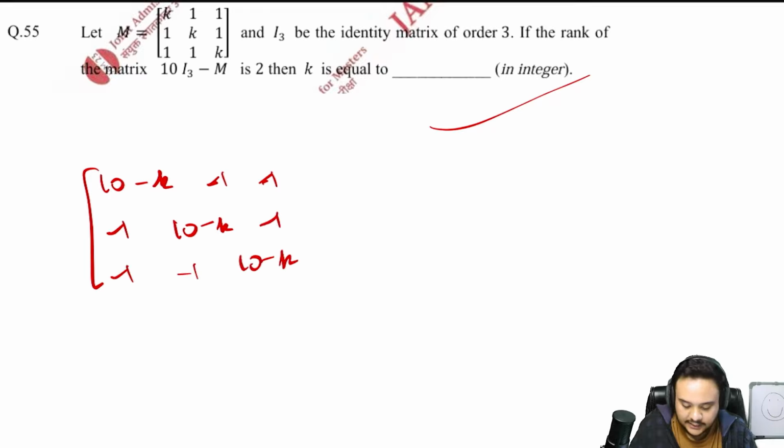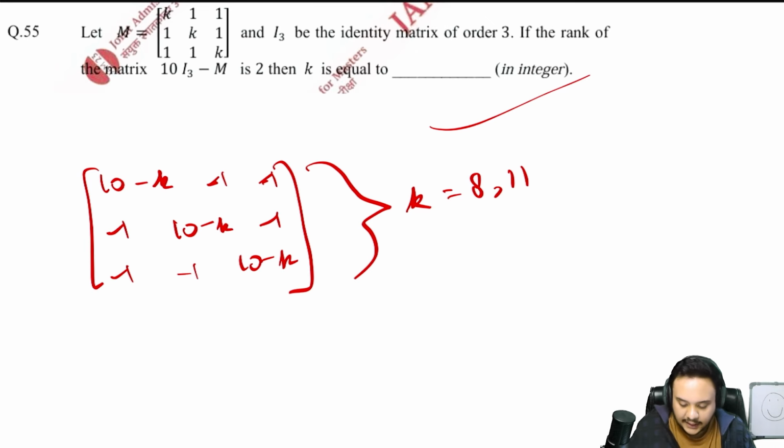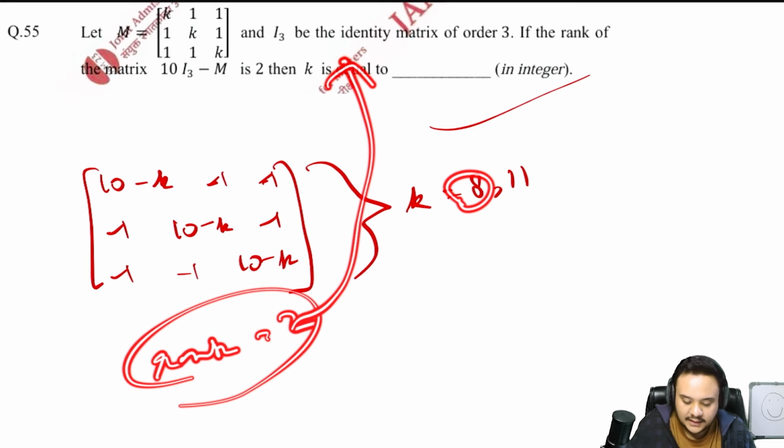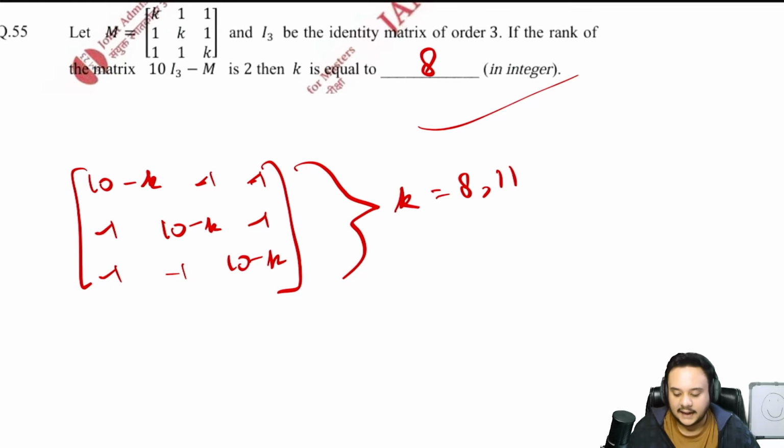Now that you already have this, you plug these values into this matrix, not into the first matrix M. You plug these into 10I minus M. Now when you use 11, you will get that the rank is equal to 1. Check the rank after that. And when you use 8, the rank that you are getting is 2, and that is also mentioned in the question. So that is how you verify it, and indeed the answer of this question is going to be 8. A very easy question, just based on calculation. It will take time, so you give it time and verify it properly.